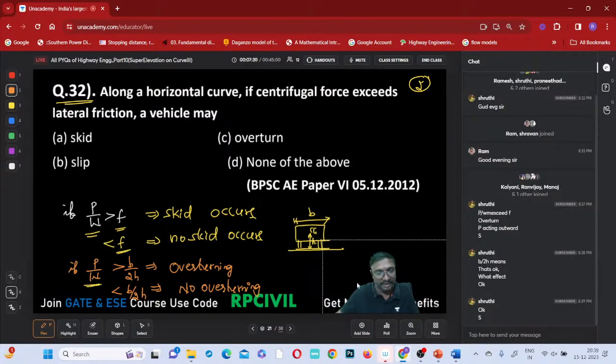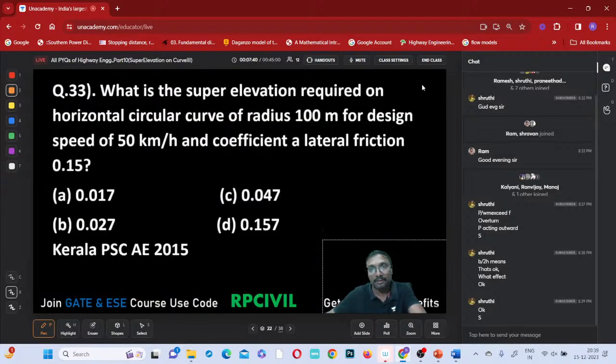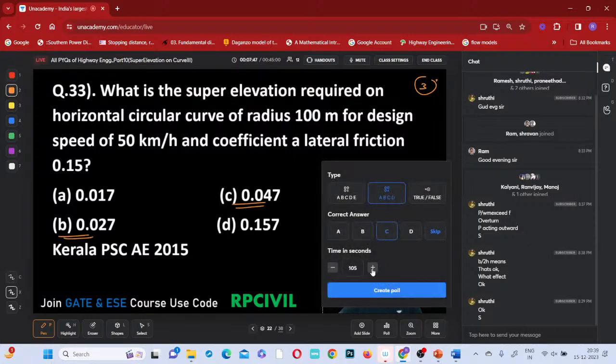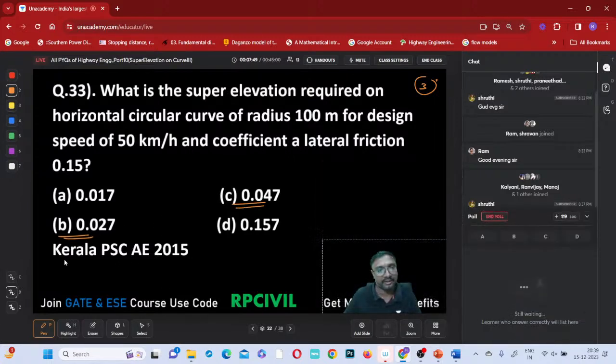Right, so shall I move to the next question, all of you? I'll be moving on to the next question, right? Shall I? So you observe B and C properly and select, okay? Where is B, where is C? You observe carefully and select it. Kerala PSC question.